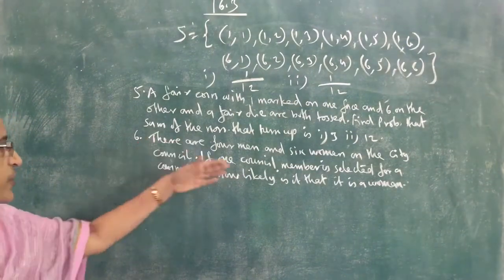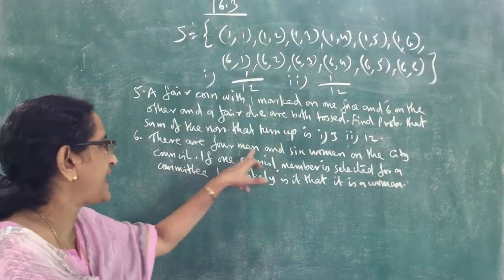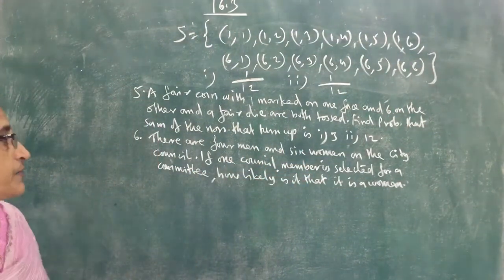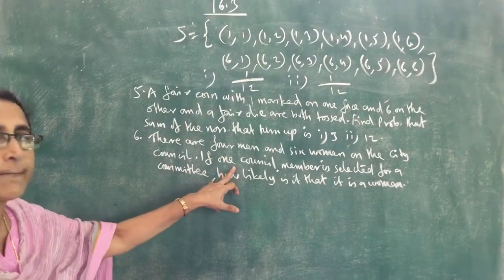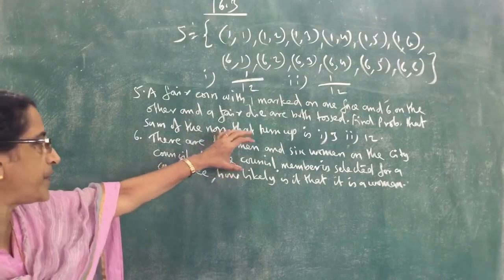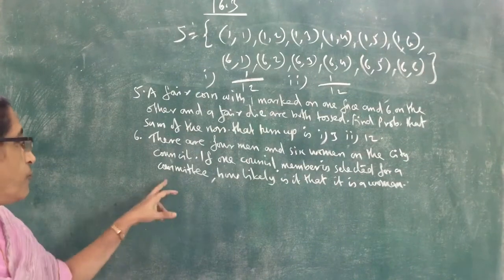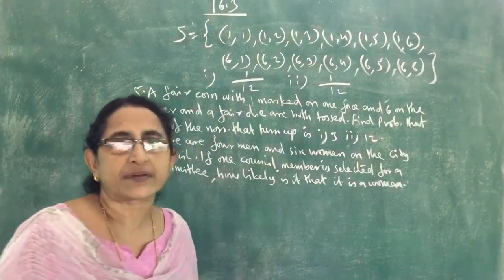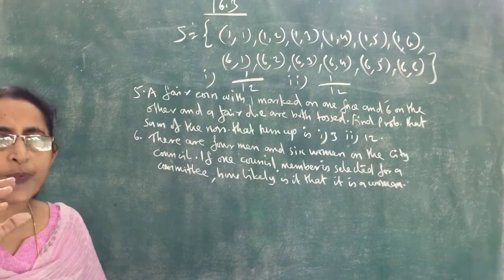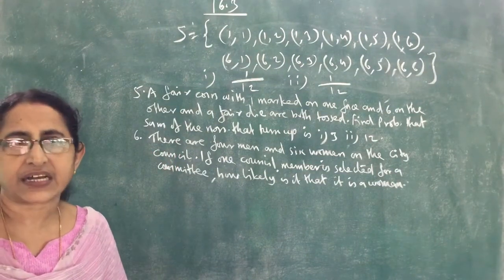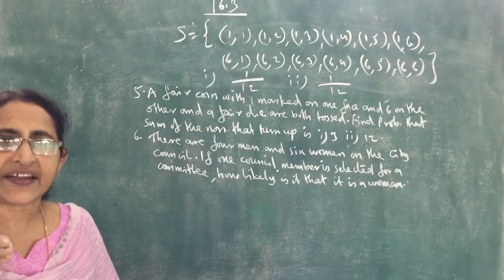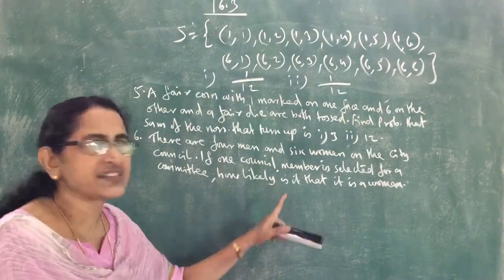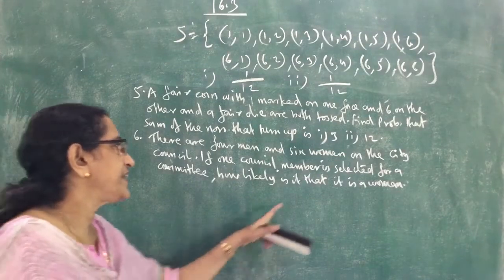So in this group of 4 men and 6 women, there are a total of 10 people. From 10 people, 1 member is selected for a committee. How likely is it that it is a woman? What is the probability that it is a woman? That is the question.